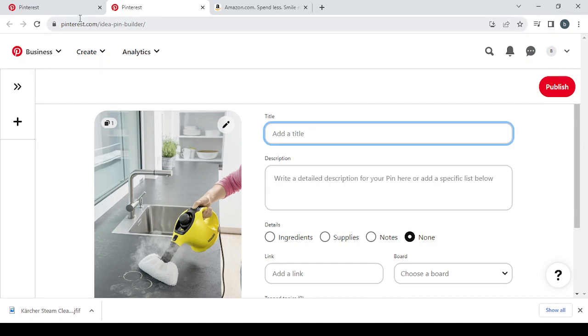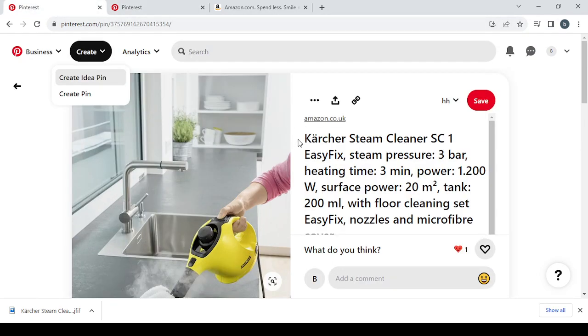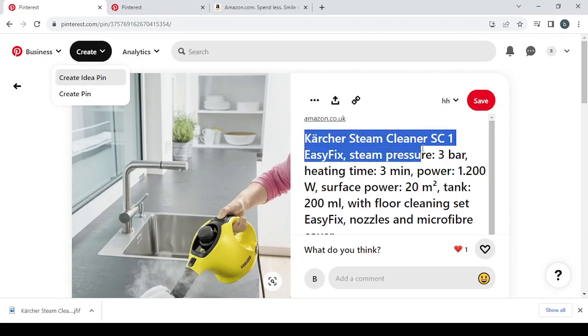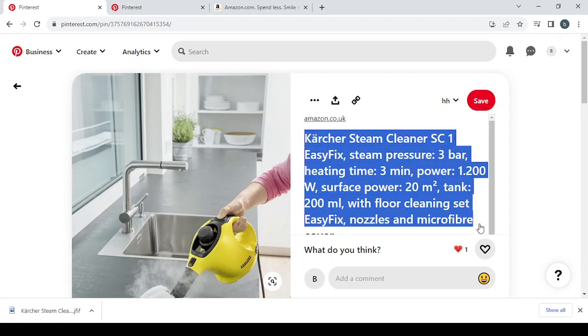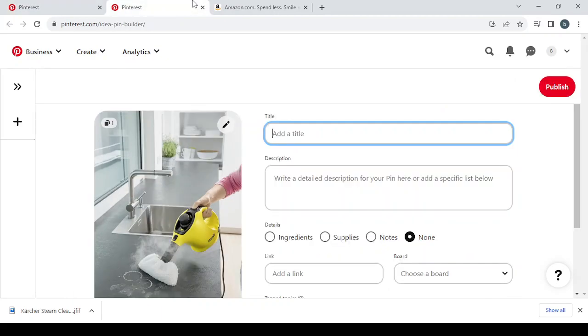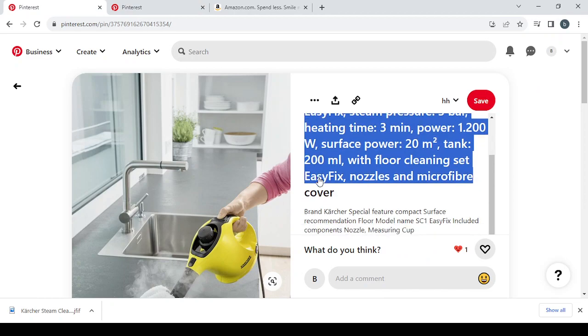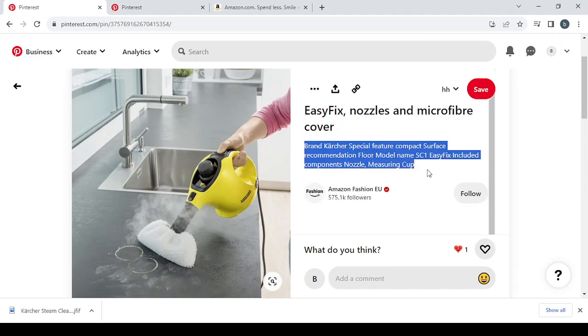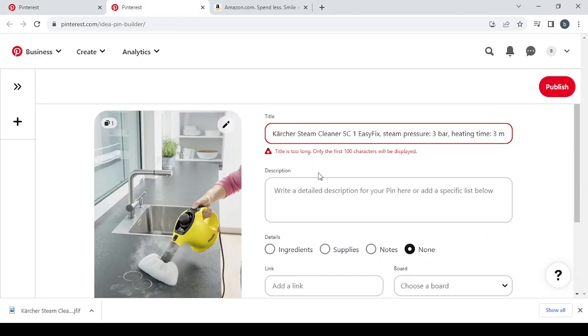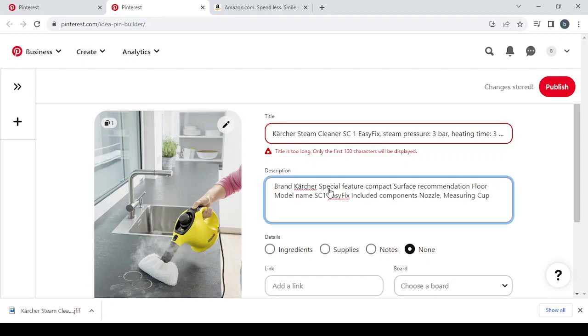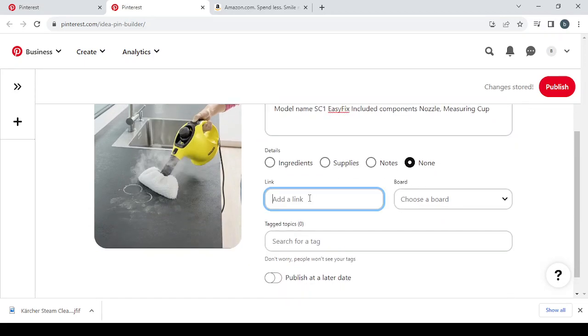Then we will add our title, which is this title, copy, and then drop it right in here. Then we will take the description, copy also, and drop it in here. Then we will proceed to get a link.